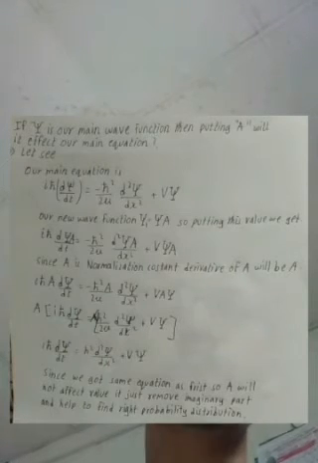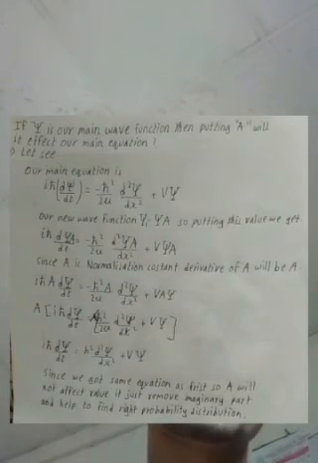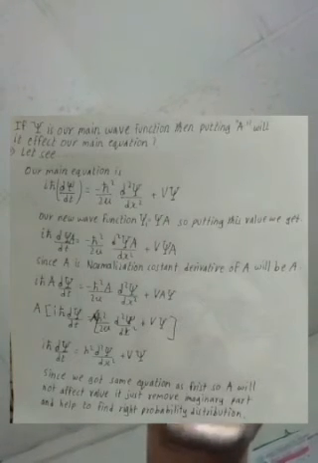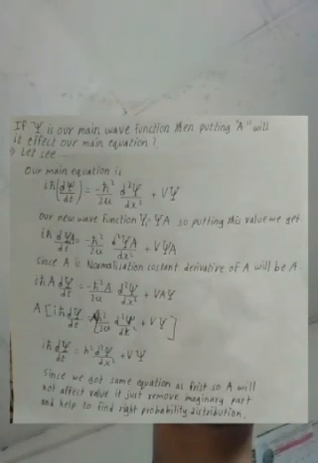Since A is a normalization constant, the derivative of A will be A. Taking A common from the right side and left side, and after cancelling A from each side, we get the same equation as our main equation. So A will not affect the value, it just removes the imaginary part and helps to find the right probability distribution.